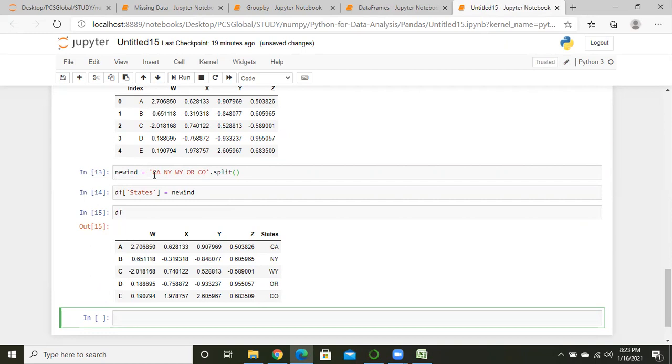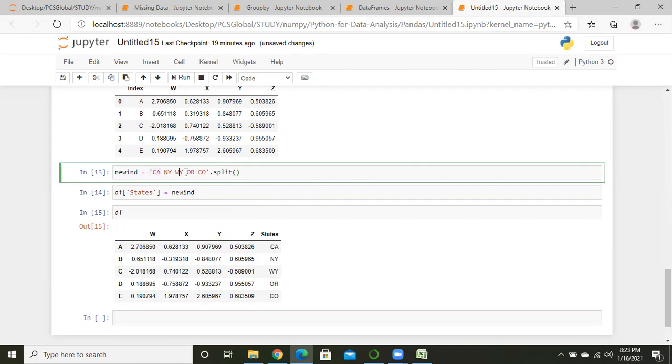In new int I am putting ca, ny, wy, or and co. These are 5 different pieces of data, and here dot split. What is the work of dot split? Dot split works on a string, because this is a string, guys.